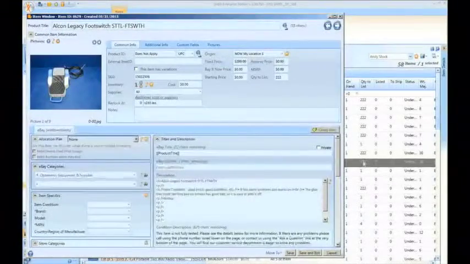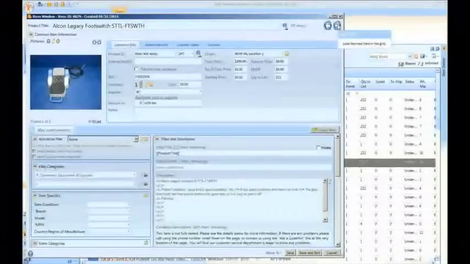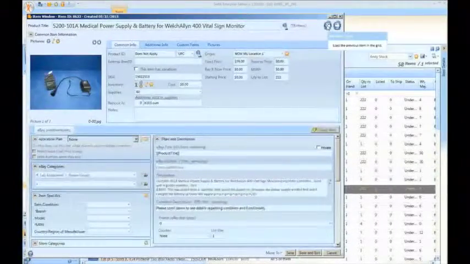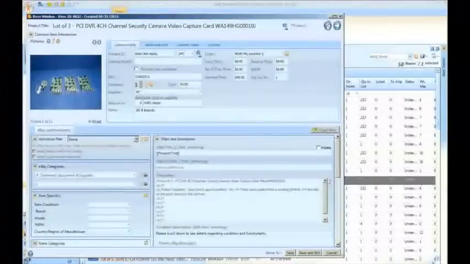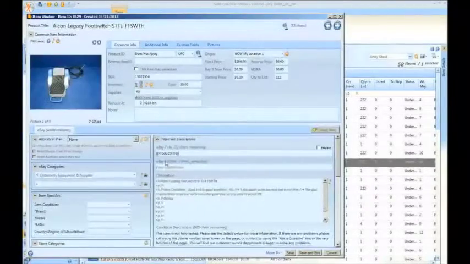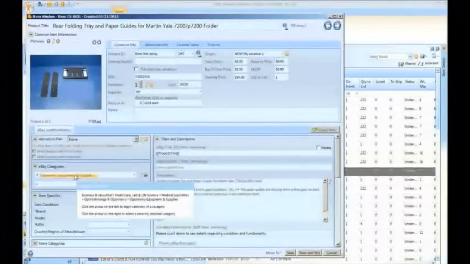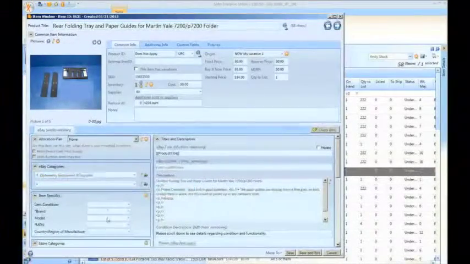I found this out when I was trying to get from this item down to this item quickly. So I tapped 1, 2, 3. And now you can see that this item still has no item specifics. The next item took on the category from the previous item, optometry equipment and supplies, and it got rid of all the item specifics.